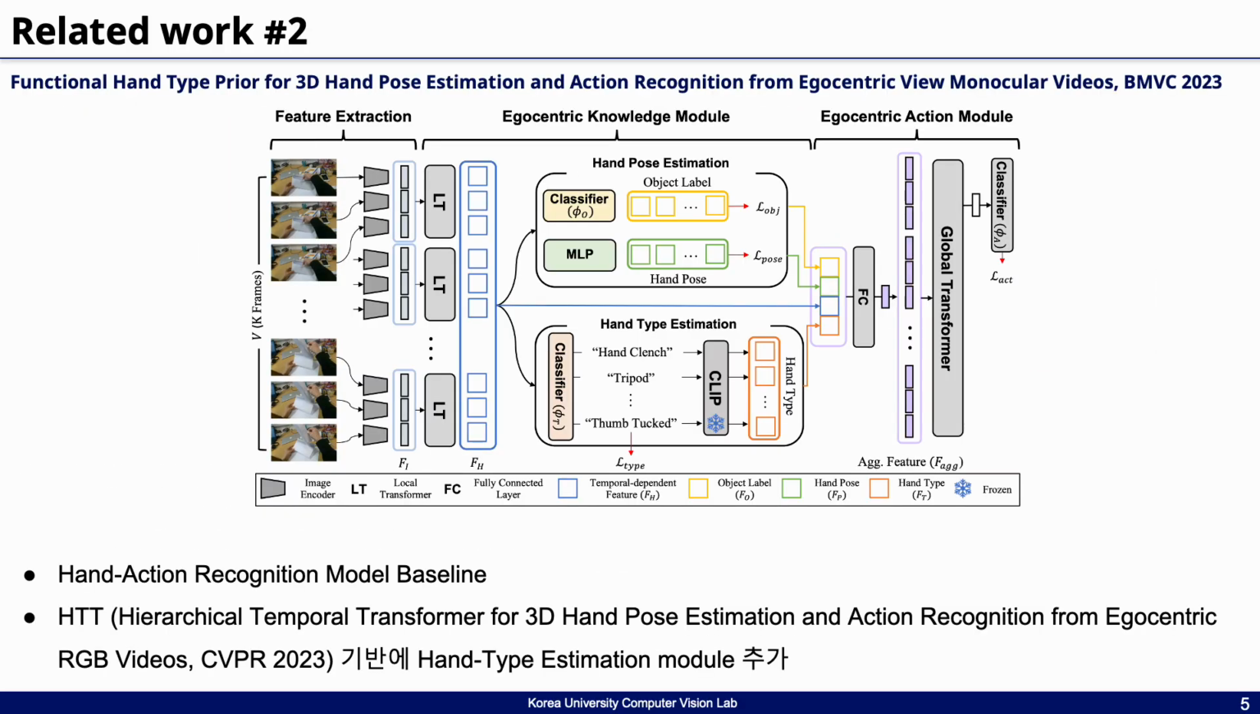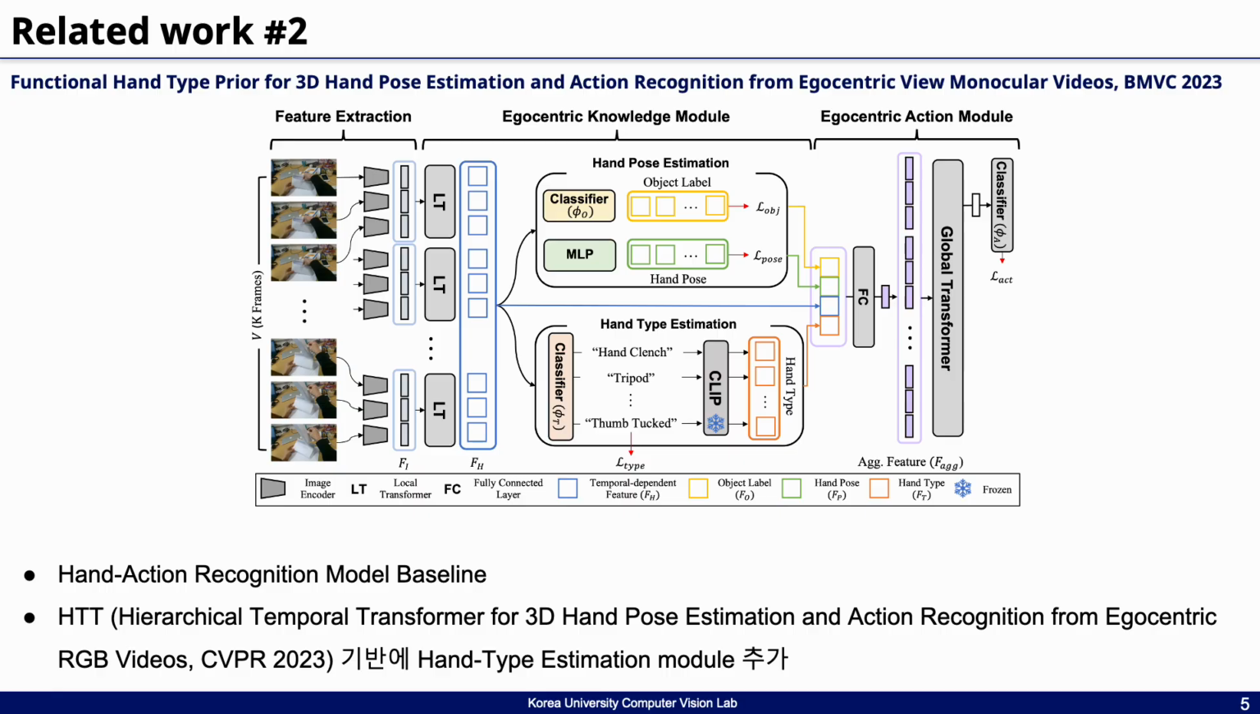The second related work is the functional hand type paper from BMVC 2023. We used the hand type estimation model proposed in this study to annotate each frame in our dataset with hand type labels. The baseline model in this paper is an extended version of HTT, a hand action recognition framework that was accepted at CVPR.